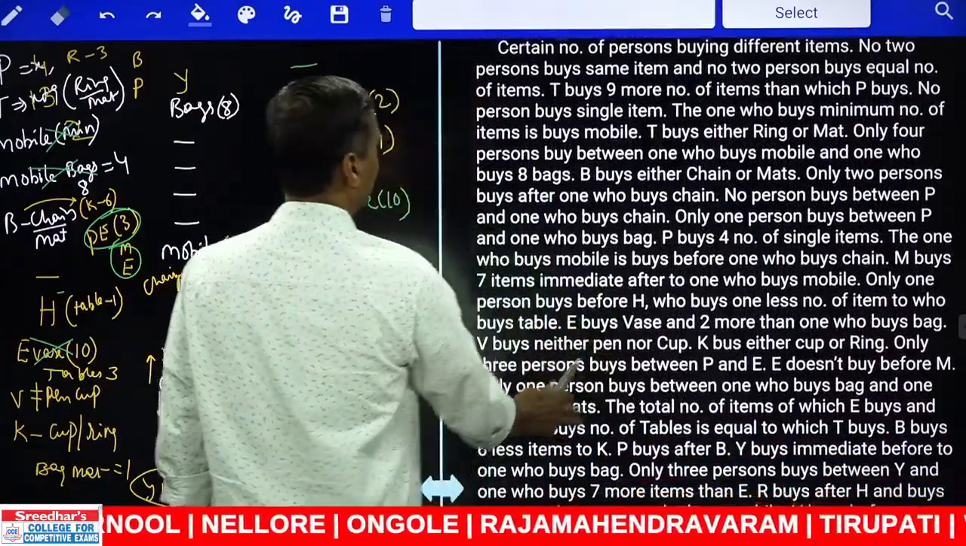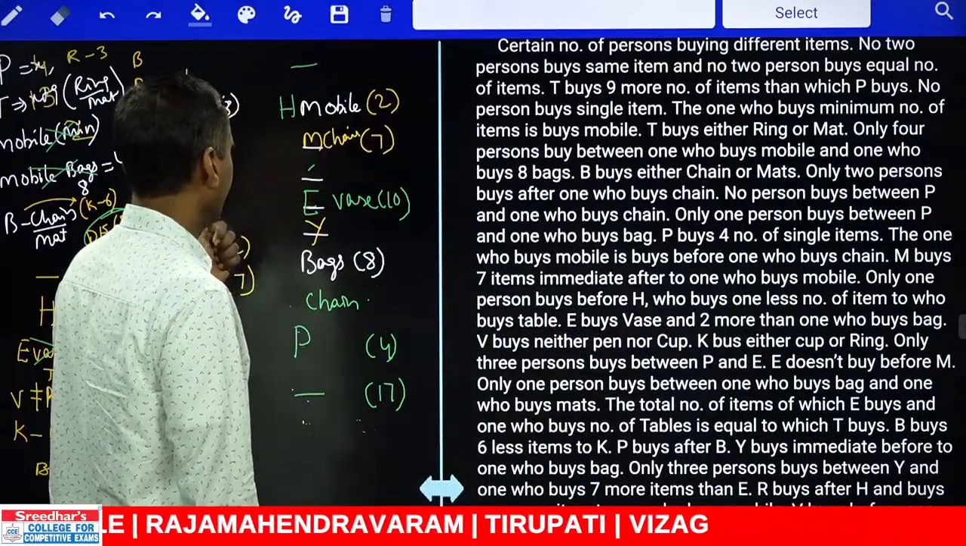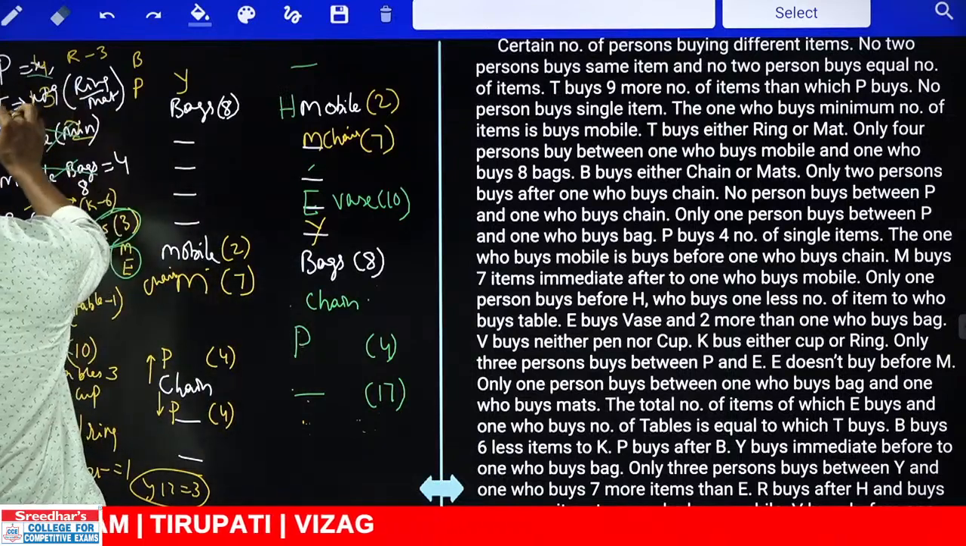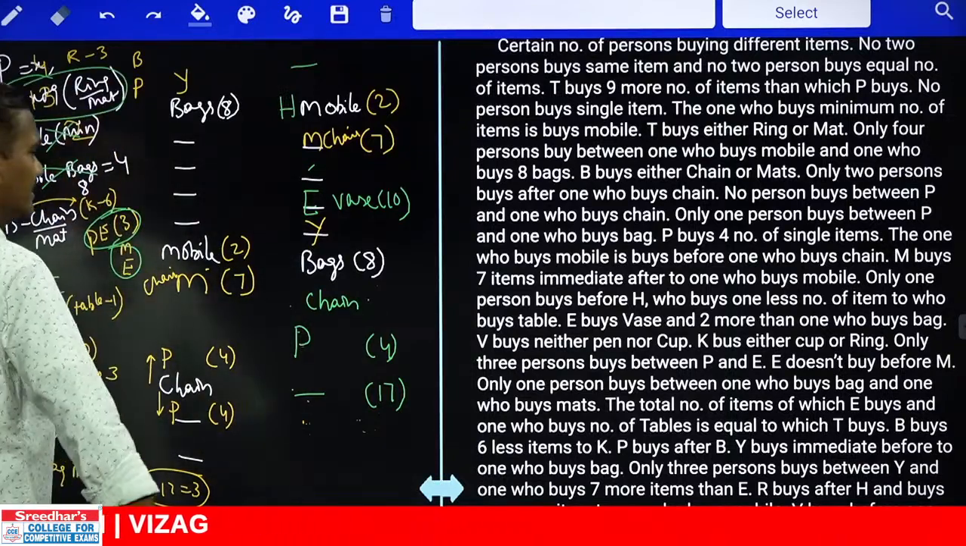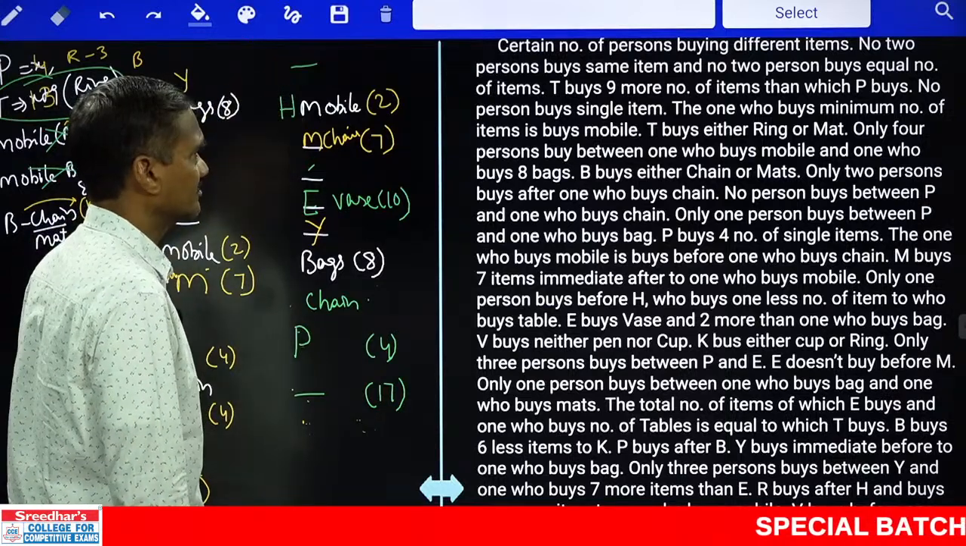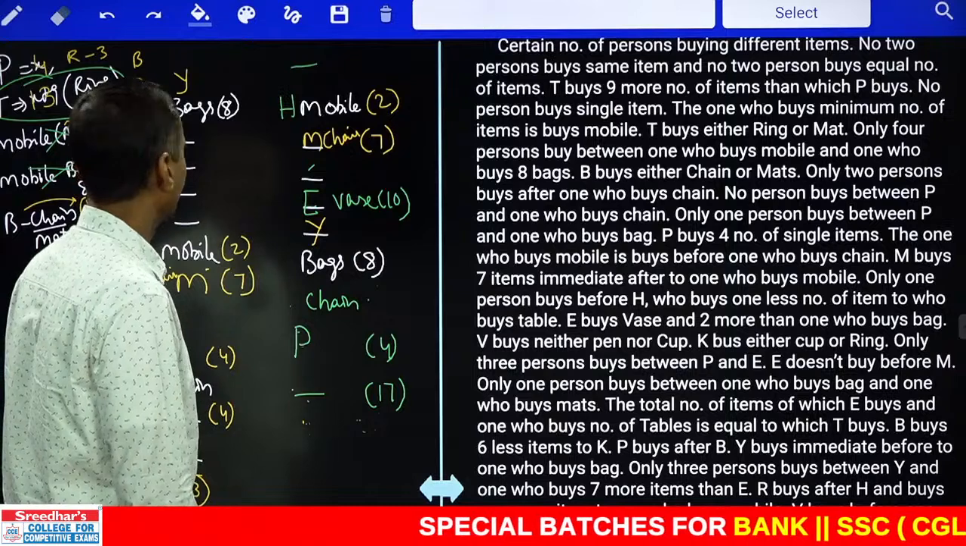Now no 2 persons buy the same number of items. T buys 9 more than M. Now T buys 9 more than M means T must be 13. T is 13, either ring or mat. Now this place could be possible, that place could be possible, we discussed. Then mobile is minimum. T is either ring or mat.